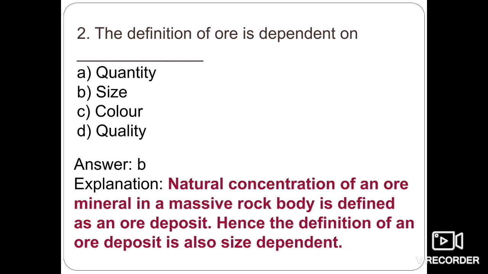The remaining three, that is quantity, color, and quality, are the defining factors. Natural concentration of an ore mineral in a massive rock body is defined as an ore deposit. Hence the definition of an ore deposit is also size dependent. Okay, the definition of ore is dependent upon quantity, color and quality. So that is option B.